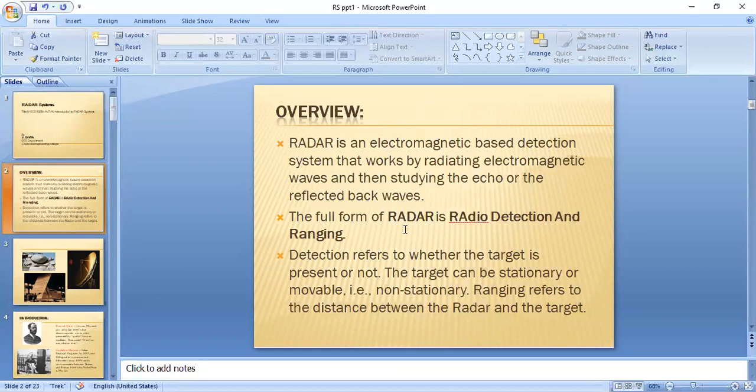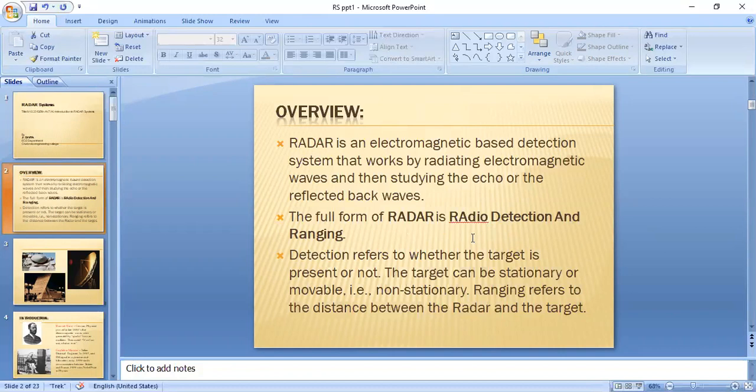Radio means we are sending radio signals or electromagnetic signals, and detection refers to whether the target is present or not. The target may be a stationary target or a non-stationary target. That means the target may be stationary or else it may be a moving target. And ranging means the distance between the radar and the target.